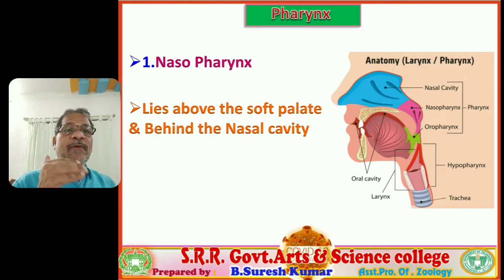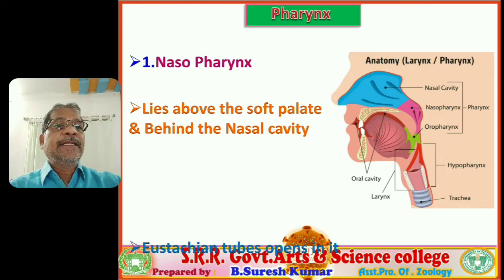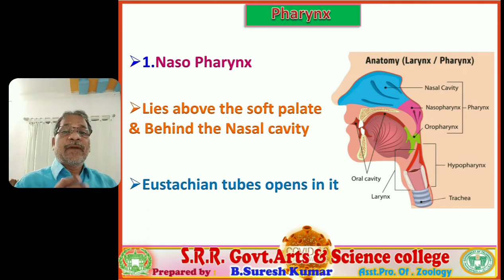So above the soft palate, what is situated? The nasopharynx is situated, behind the nasal cavity. One more thing, the eustachian tubes also open into the nasopharynx. What are eustachian tubes?